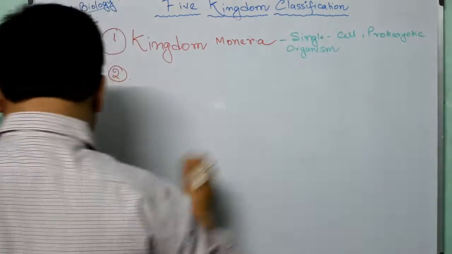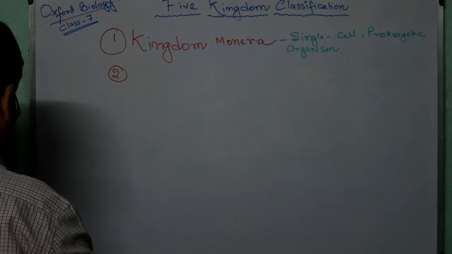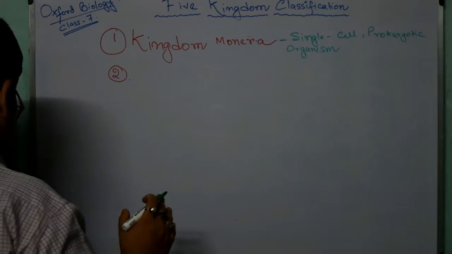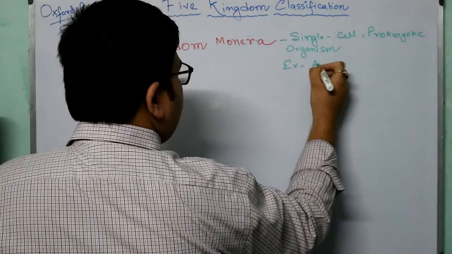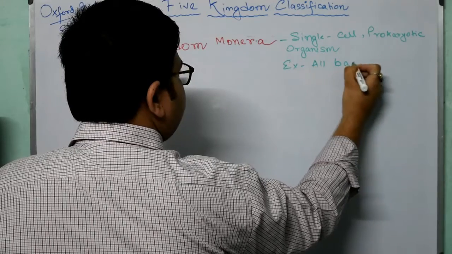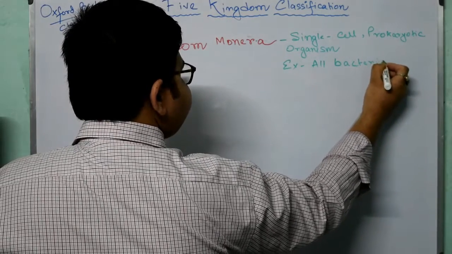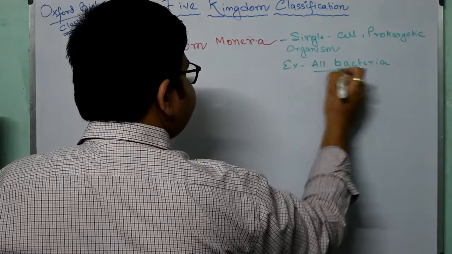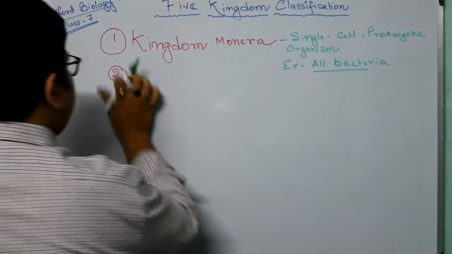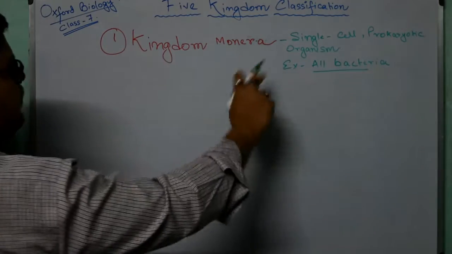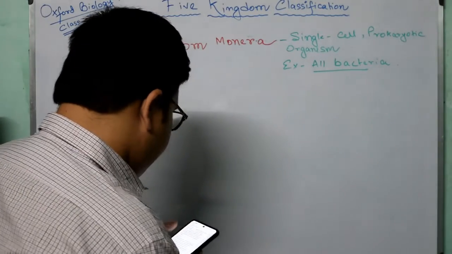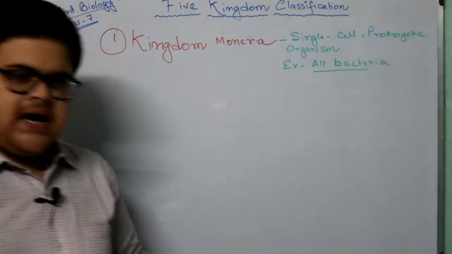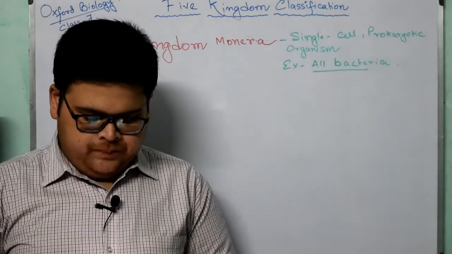They are prokaryotic organisms and they can be seen only with the help of an electron microscope. Examples are all bacteria. Now this is under kingdom Monera. Now what are bacteria? We will be studying about the bacteria.